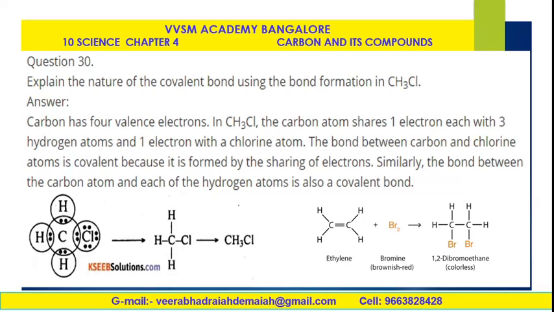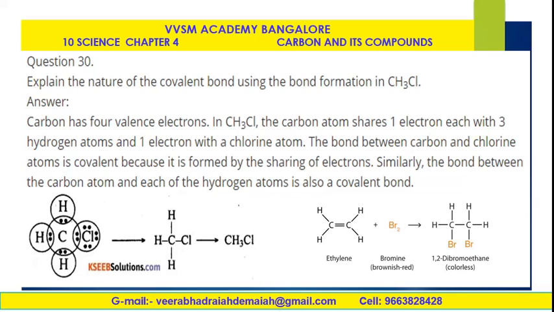For example, here chlorine reacts with methane, gives methyl chloride, also called by its IUPAC name chloromethane. Similarly, the bond between the carbon atom and each of the hydrogen atoms is also a covalent bond. What is a covalent bond? It is nothing but the bond shared between carbon and hydrogen.